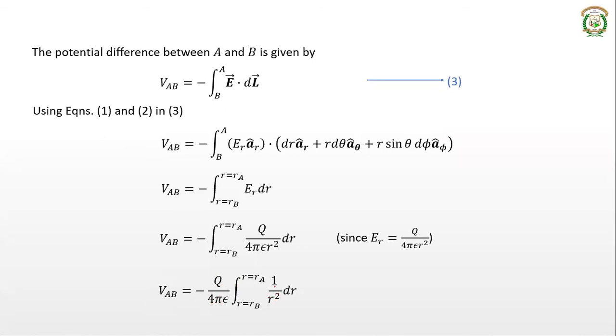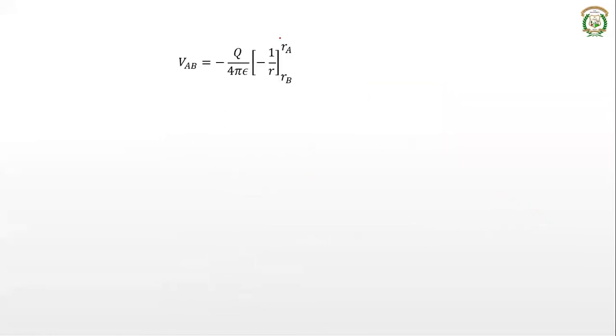What is the integration of 1 by r square with respect to r? Minus 1 by r, right? That's why we have minus 1 by r. Limits are from r_B to r_A, lower limit is r_B, upper limit is r_A. Substitute the limits: upper limit gives minus 1 by r_A, minus the lower limit, minus 1 by r_B.